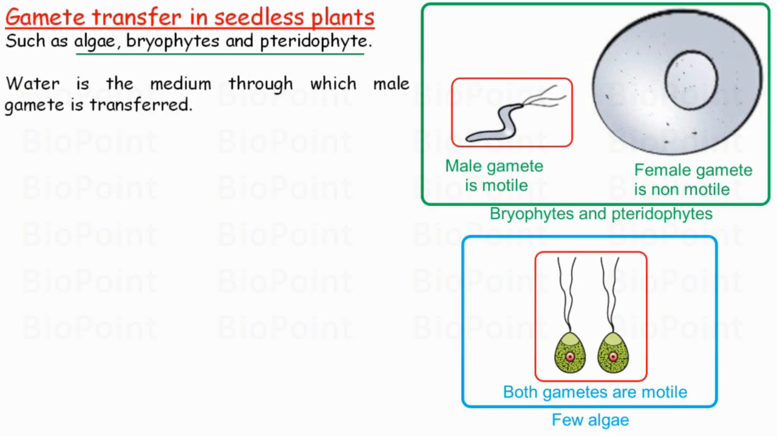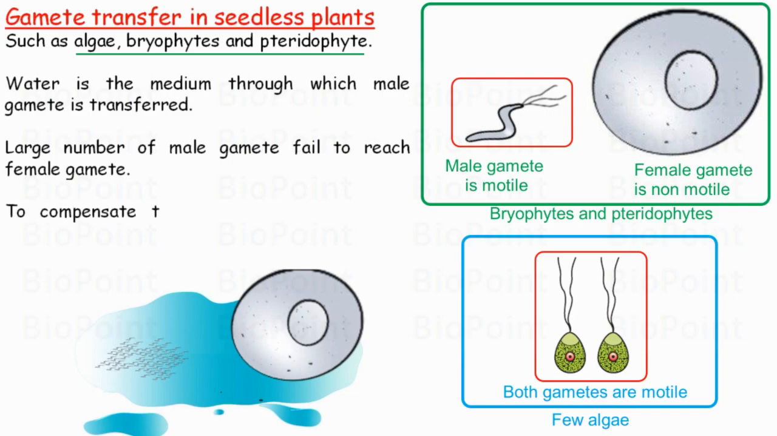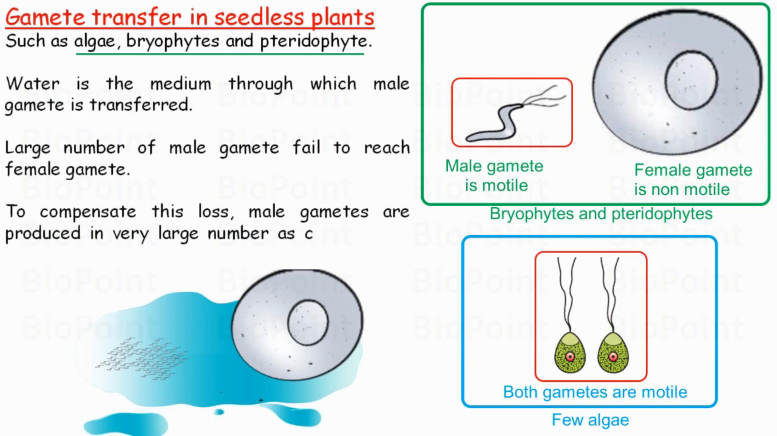However, in this type of gamete transfer strategy, a large number of male gametes fail to reach the female gamete and flow away somewhere else with water. Therefore, to compensate for this loss of male gametes during gamete transfer, such plants produce a large number of male gametes that are several thousand times more than the number of female gametes.